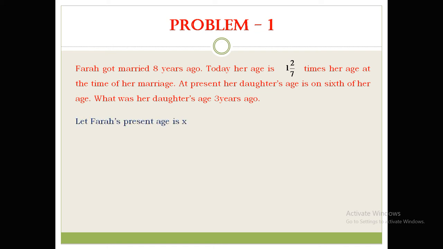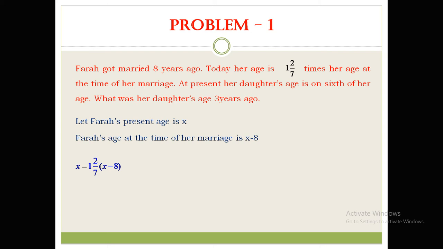Let Farah's age at present be x. Her age at the time of her marriage is x minus 8, because she got married 8 years ago. According to this line, today her age is 1 and 2 by 7 times her age at the time of her marriage.